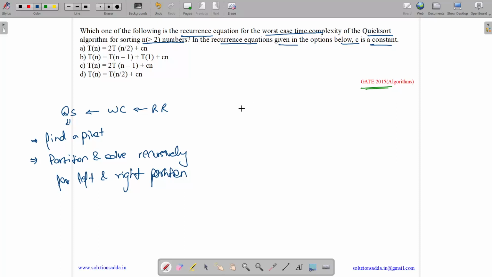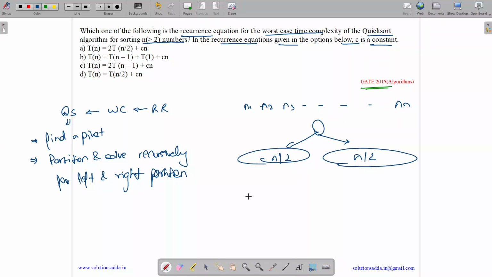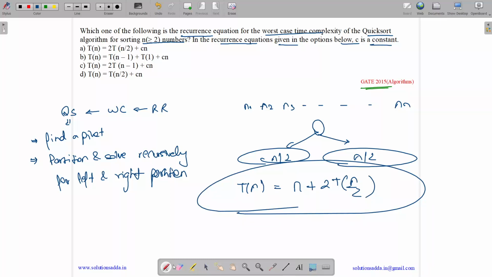So what is the best case? Suppose we have n numbers, n1, n2, n3 up to nn. In the best case, during partitioning, half of them will come to the right and half of them will come to the left. So n by 2 over here, n by 2 over here. So in the best case, complexity is T(n) equals n for partitioning and 2T(n/2) for solving it recursively. This is the best case.